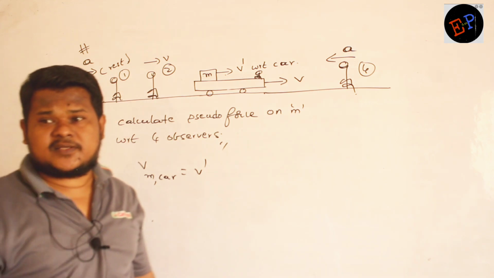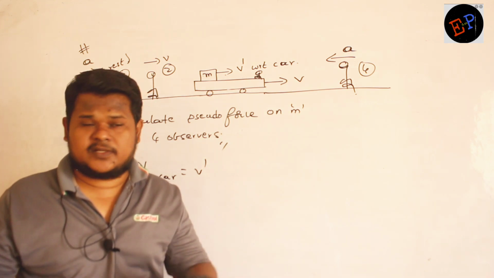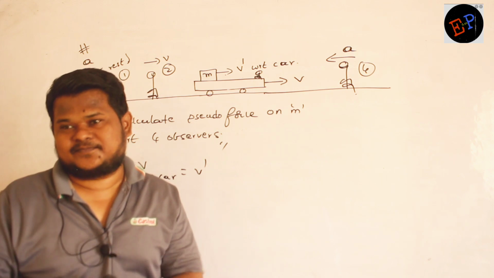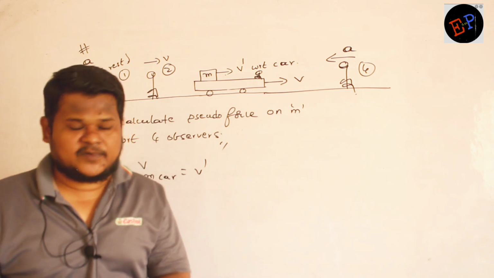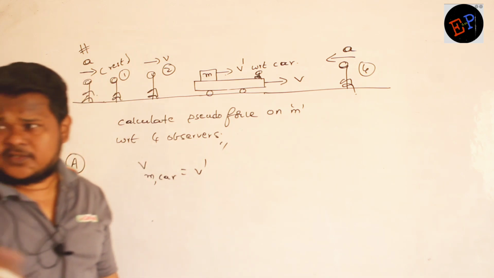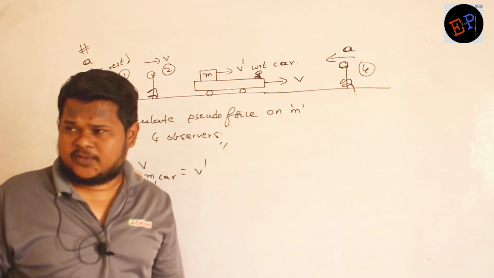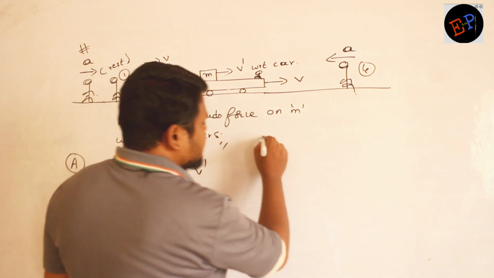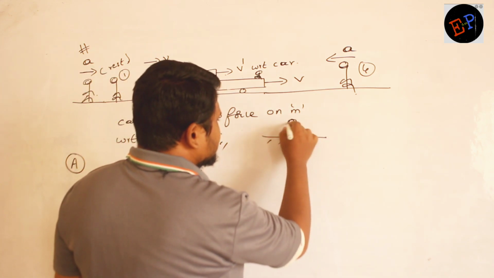That is called the velocity of mass with respect to car. Are you able to understand? But I am not supposed to solve with respect to car, because the ground is there, no? So therefore, consider this is the ground and this is the observer.